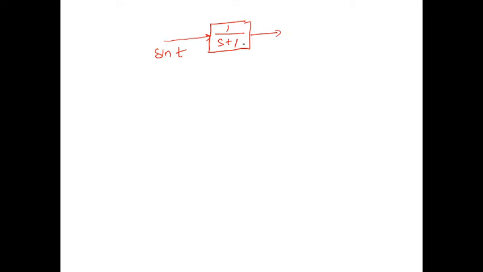Can anyone tell me how we can proceed to find the solution of the response? Let's say x(t) is equal to sin t, then what is y(t)? Please, how can we proceed? Abhishek?